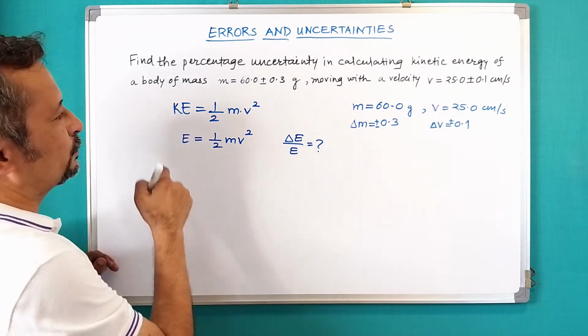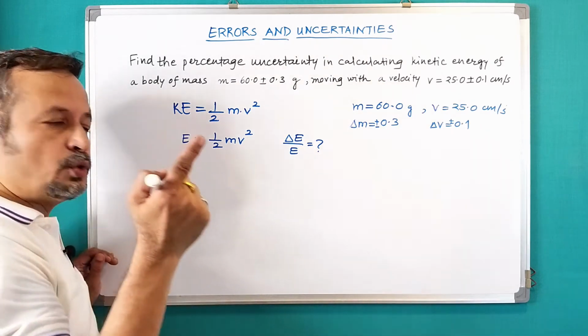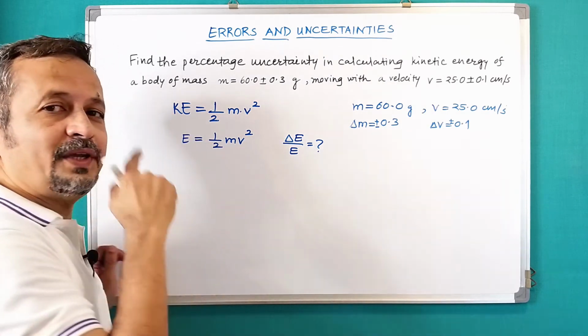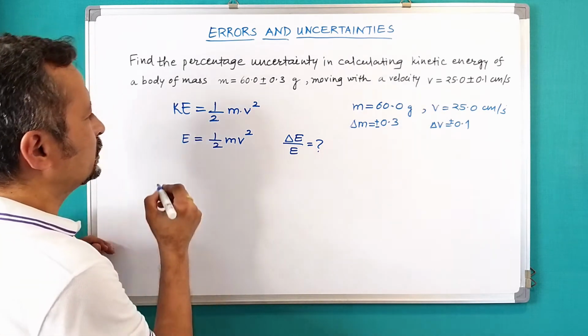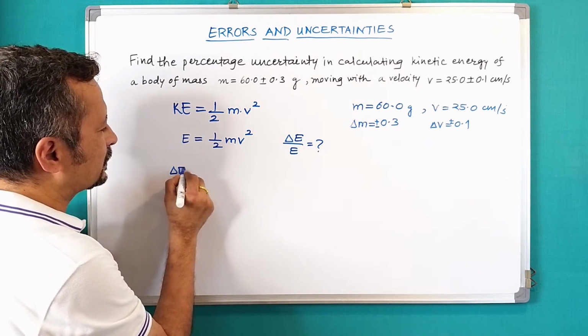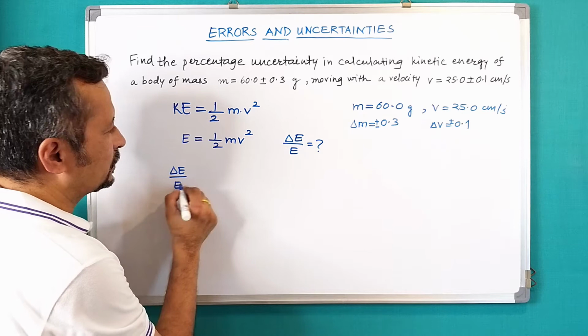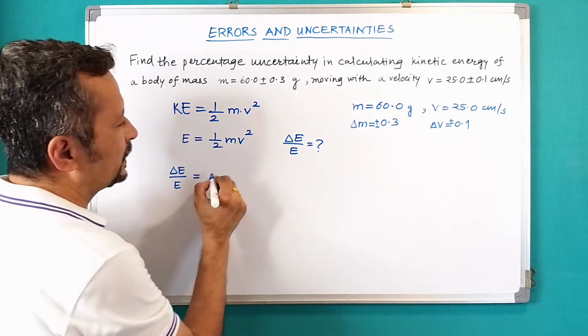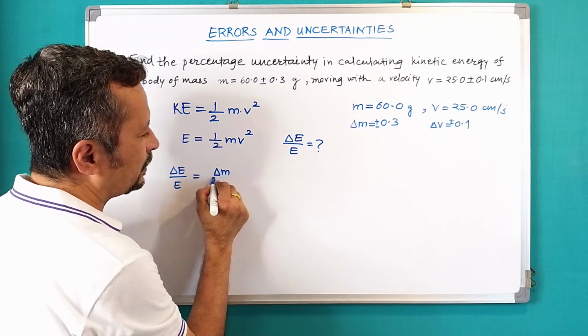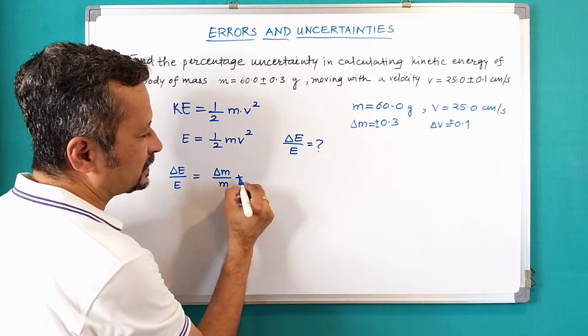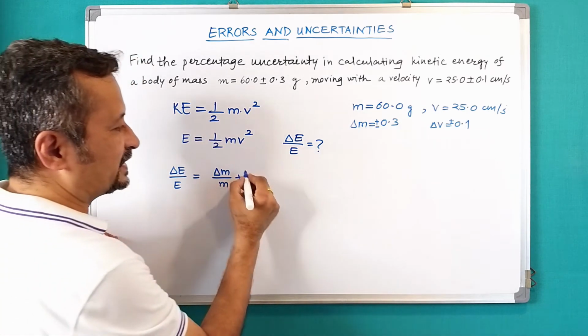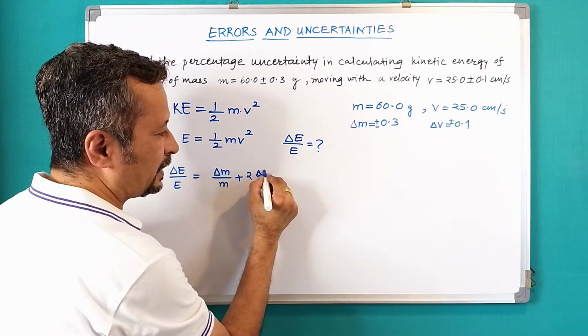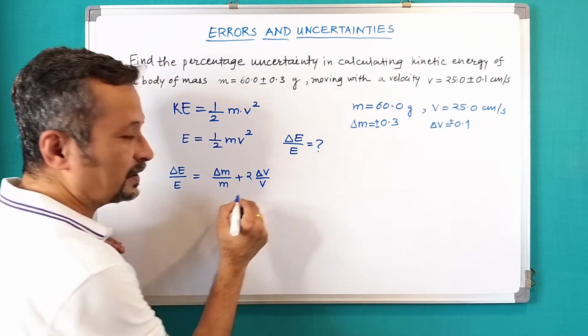So now what do we do here? Just note that this is a product of m and v square, correct? So my delta E upon E would be equal to delta m upon m plus twice delta v over v. Now why 2?